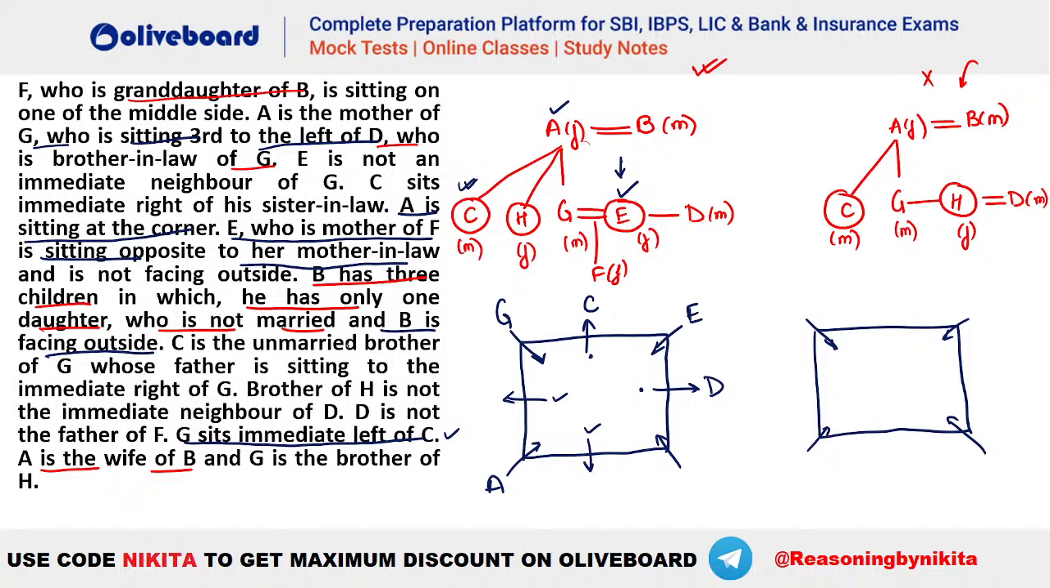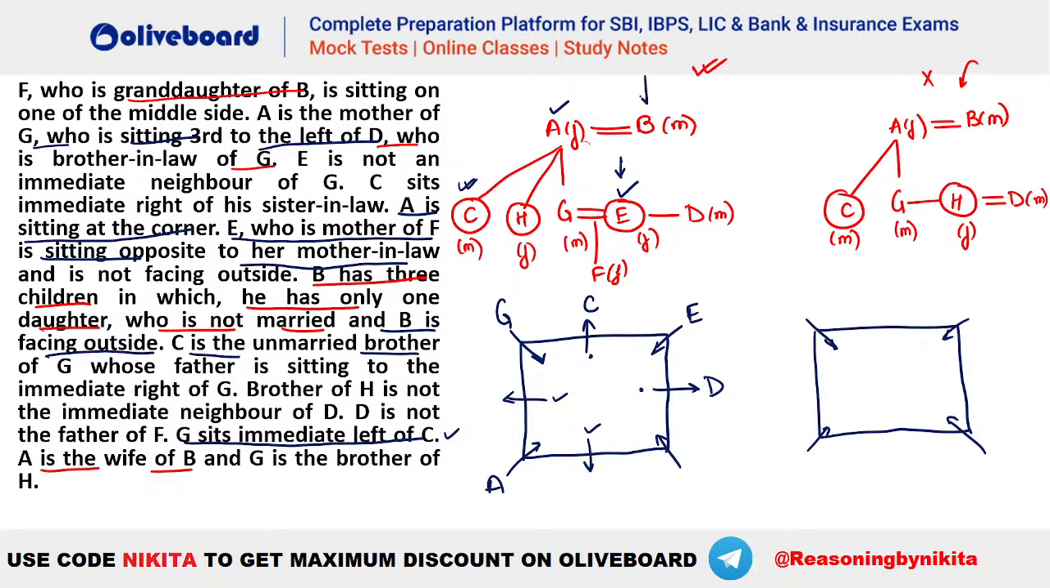What else is given? C is the unmarried brother of G, who is sitting to the immediate right of G. So who is at the immediate right of G, the unmarried brother? C is the unmarried brother of G, and C has to be immediate. C is the unmarried brother of G, whose father. So you can see C's father.